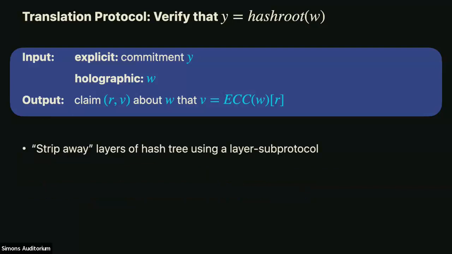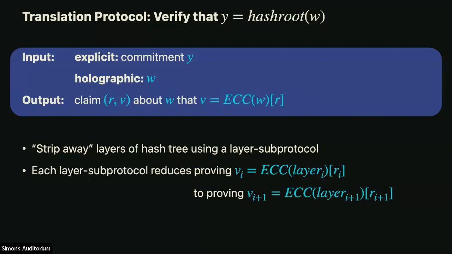And the way we go about getting this protocol will look familiar to you. We want to strip away the layers. We have a hash tree. Here maybe this is of size n to the 100, and we'll shrink it every time, by sigma in the exponent. So the next layer will be n to the 100 minus sigma, and the next will be n to the 100 minus 2 sigma. After order 1 over sigma layers, we get to the output of the circuit, and we'll strip away the layers one by one using a subprotocol of the form that we already know and love. So we have a claim about the encoding of one layer, and we go from that to a claim about the encoding of the next layer down.